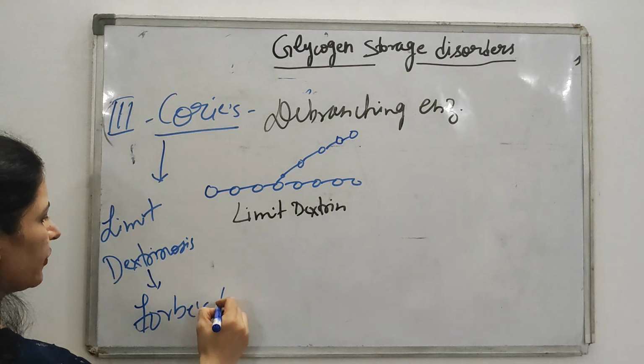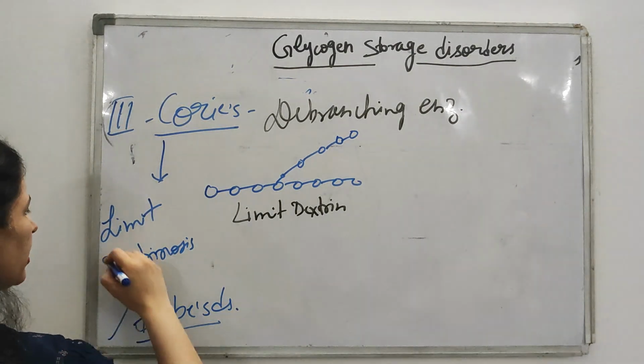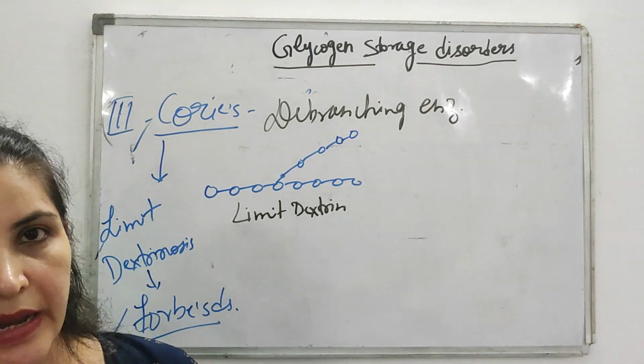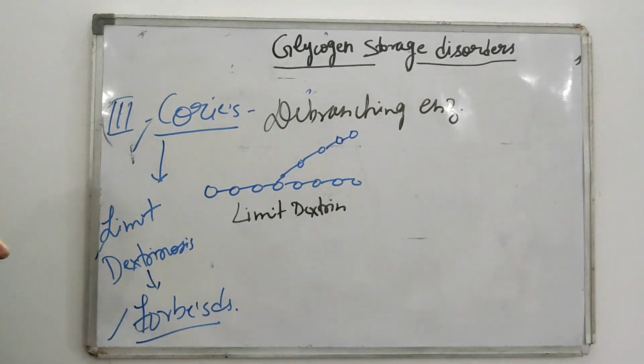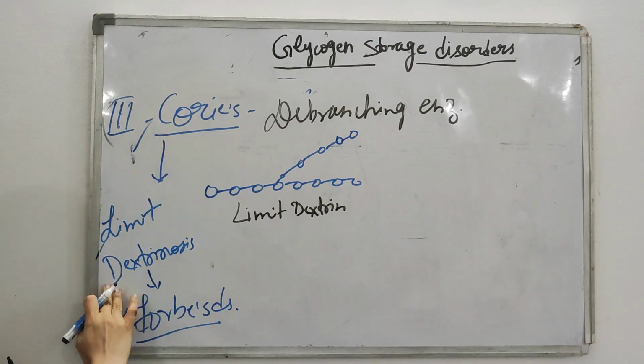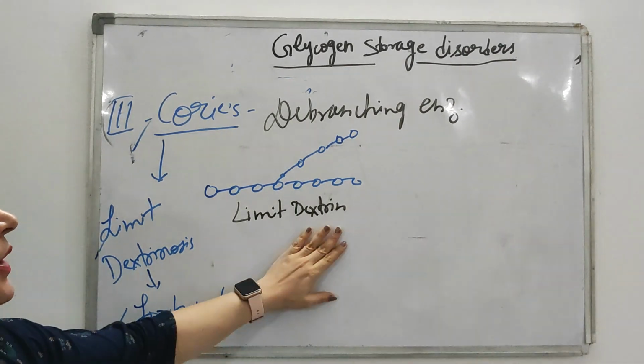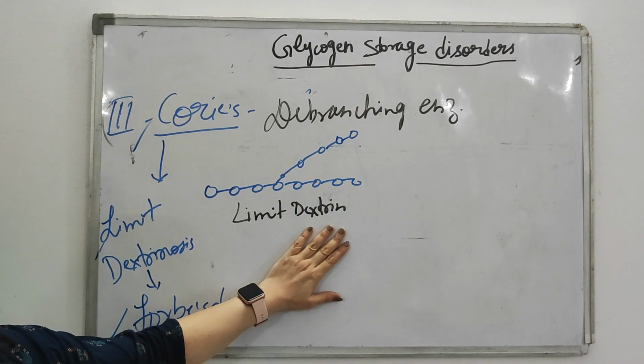So don't confuse. You have to remember all these three names of Cori's: Cori's, limit dextrinosis and Forbes. These are the names of your Cori's. And why limit dextrinosis? Because there is an accumulation of this limit dextrin.